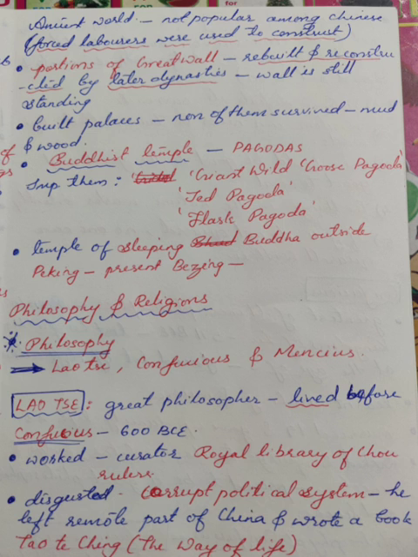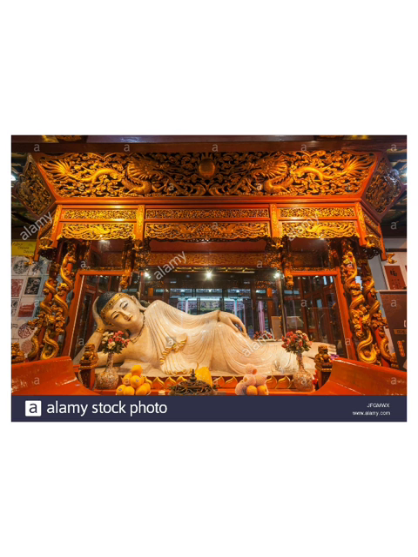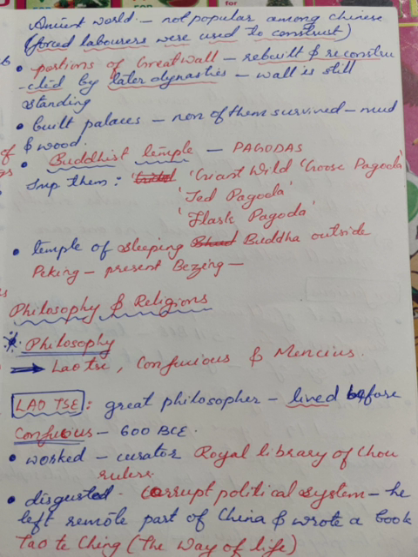They also built great palaces, but none of them survived as they were built of mud and wood. They built Buddhist temples; the Buddhist temple in China is called a pagoda. Important among them are the Giant Wild or Goose Pagoda, Jet Pagoda and the Flask Pagoda. So these were the three temples. The Temple of Sleeping Buddha outside Peking, that is Beijing, the capital of China, is not worthy or notable. Next we are going to learn about philosophy and religion.